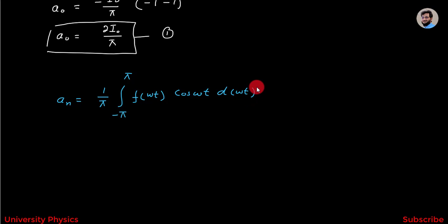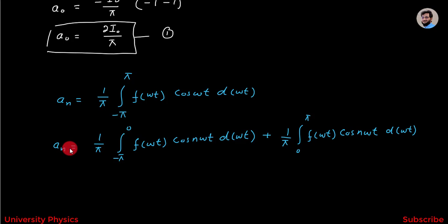Now this can be written as an is equal to 1 over pi integration from minus pi to 0 f of omega t cos n omega t d omega t plus 1 over pi integration from 0 to pi f of omega t cos n omega t d omega t. Here in this equation I missed the term n, this is cos n omega t.